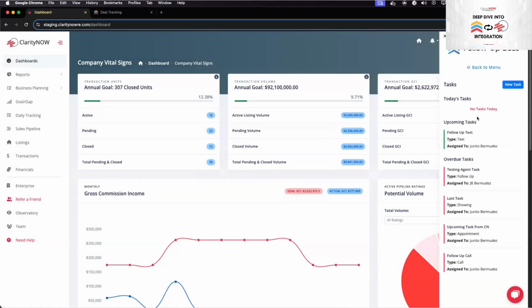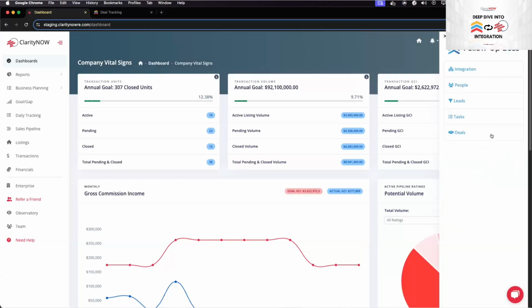Anytime that you have a task within Follow-Up Boss, you can create those, you can see those while you're working in Claritynow. And what's really cool about this, a good idea, is that anytime that you add a deal within Follow-Up Boss, maybe you add a task to say complete cost of sale on Claritynow. So that now when you're over in Clarity, you can see all of your tasks and see if they're completed or not.